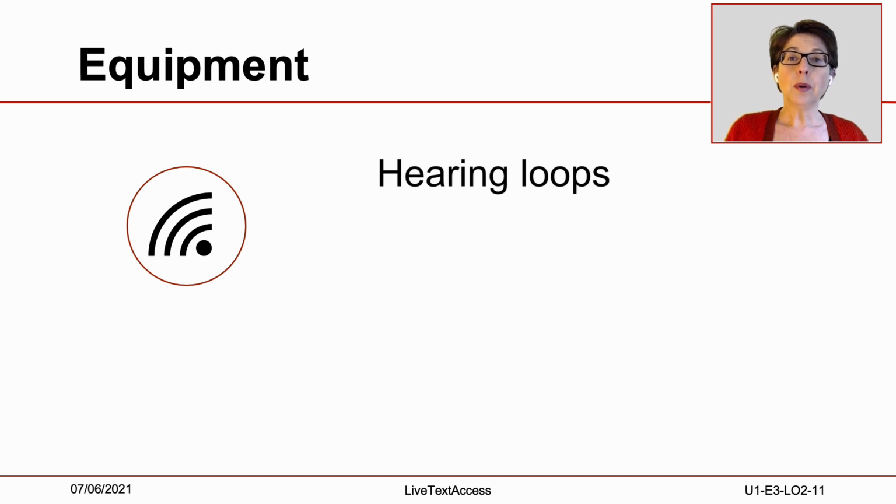Other types of loops are, for instance, neck loops that a person can wear and use with personal devices such as a mobile phone or audio guides in museums. Desktop loops are another example. Desktop loops cover smaller surfaces and can be installed at information points or desks.